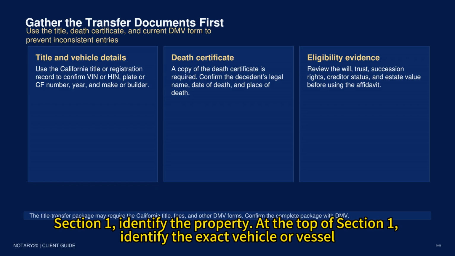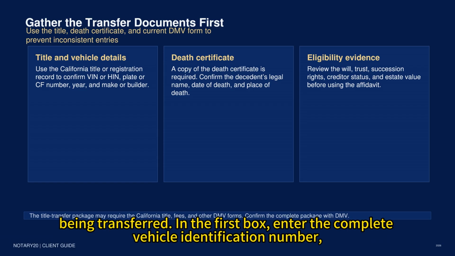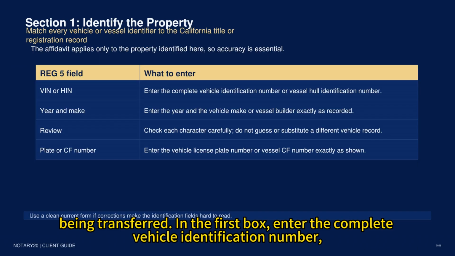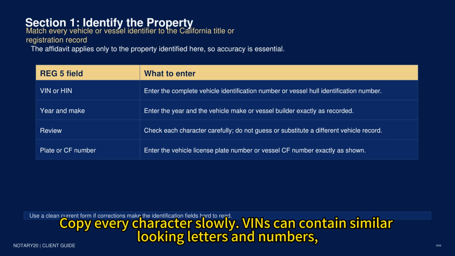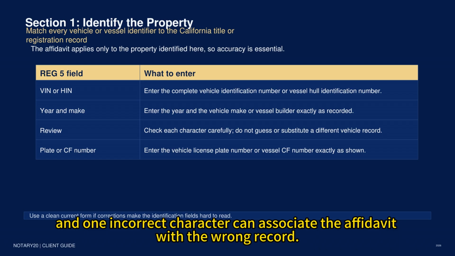Section 1. Identify the property. At the top of Section 1, identify the exact vehicle or vessel being transferred. In the first box, enter the complete vehicle identification number, commonly called the VIN, or the hull identification number for a vessel. Copy every character slowly. VINs can contain similar-looking letters and numbers, and one incorrect character can associate the affidavit with the wrong record.